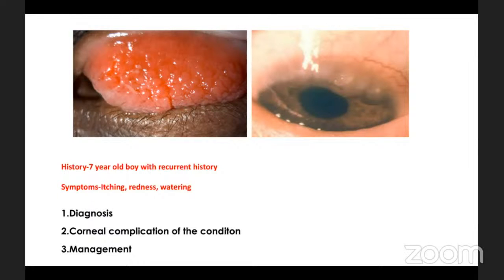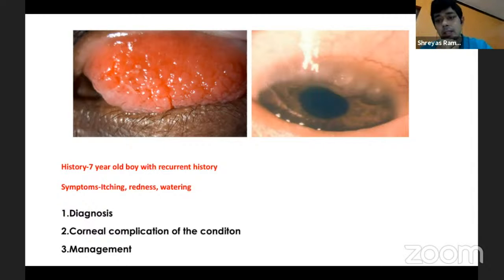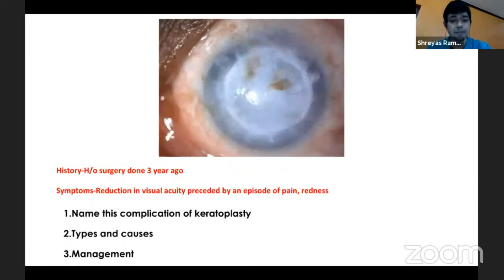Shield ulcer is again because of these giant papillae, and it can be explained by a mechanical theory or a cytotoxic theory. Mechanical is when these giant papillae are rubbing against the epithelium and causing recurrent breakdown, and the underlying surface gets inflamed, causing a shield ulcer. Or you could have a cytotoxic theory, where inflammatory mediators, or a combination of both, cause epithelial breakdown and then make the stroma inflamed. The other is bulbar VKC, which can lead to limbal stem cell deficiency.